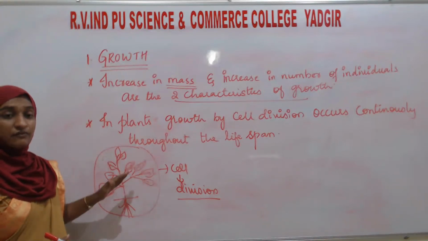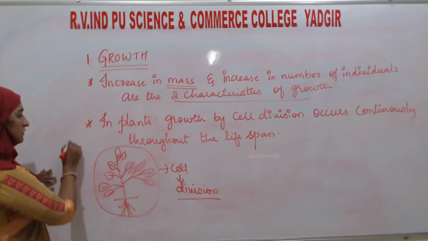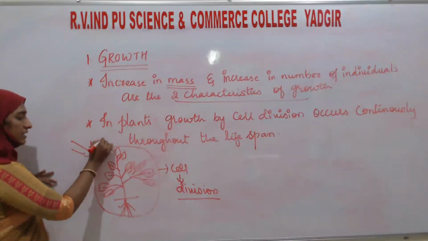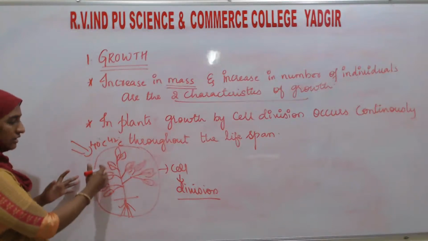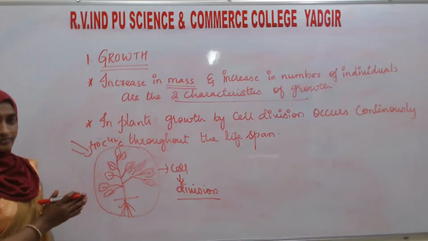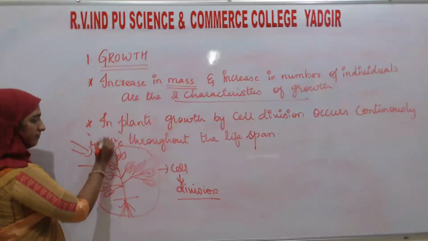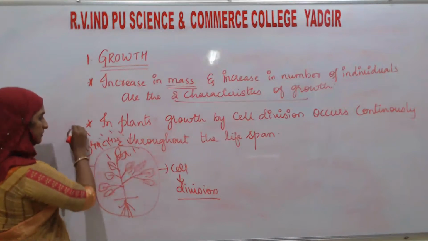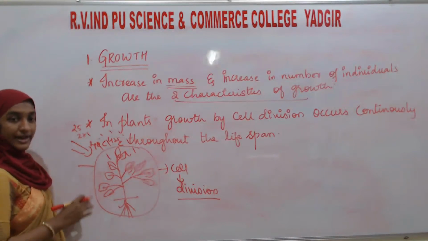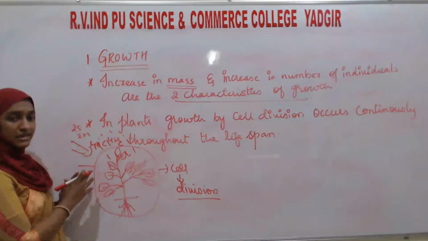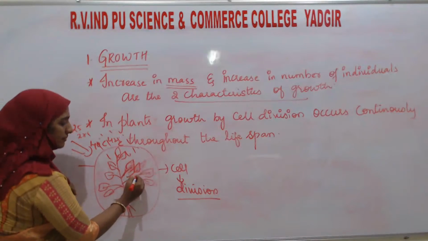When the season is unfavorable, when the temperature is higher, for example 40 or 42 degrees, the plant is going to become dry. Again the season will change, and the rainy season will come. At that time the temperature will go down to 25 to 27 degrees, and the climate condition is favorable. Again the new leaves start to come.